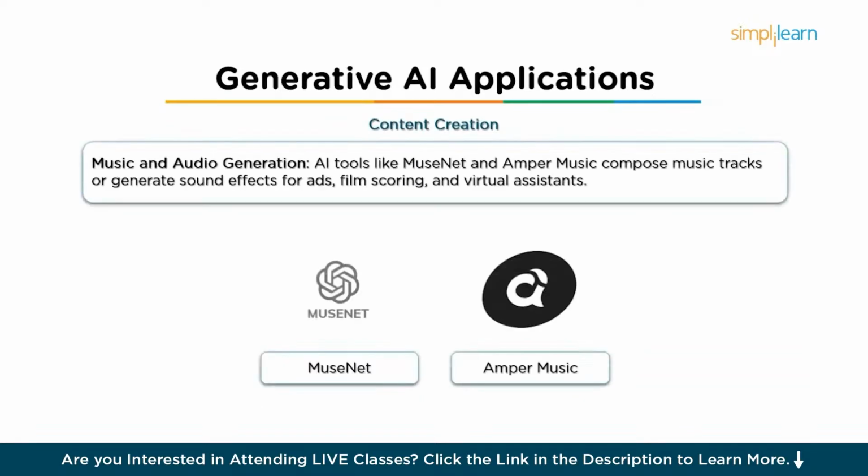And then we have music generation or audio generation. So AI can compose original music tracks or generate audio effects. Tools like MuseNet, which is from OpenAI, and Apple Music, can create entire music compositions based on genre, mood, or specific instrument preferences. So this is especially useful for advertisements, film scoring, or even background music in apps and video